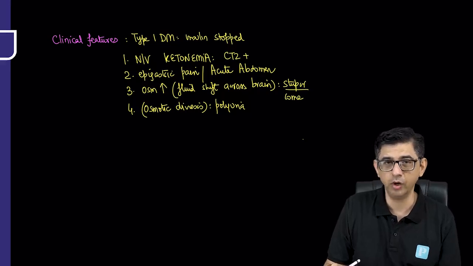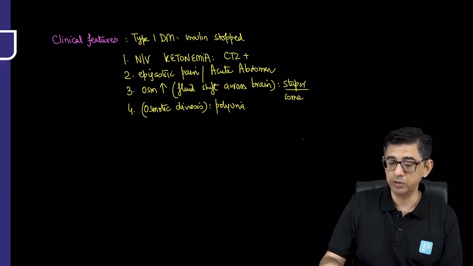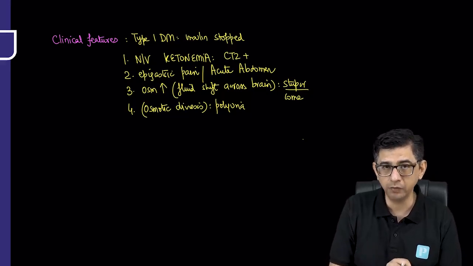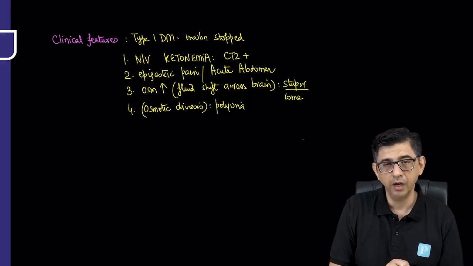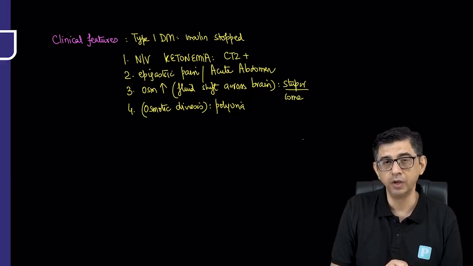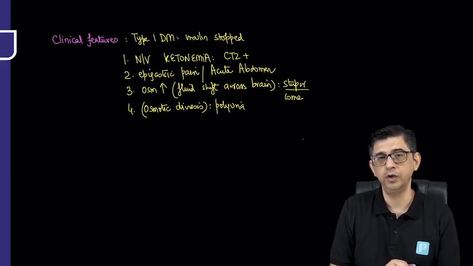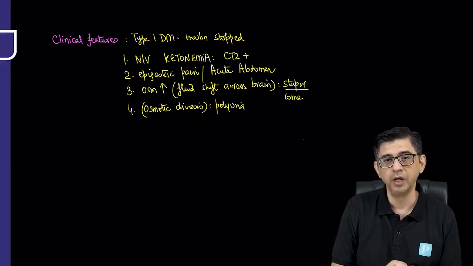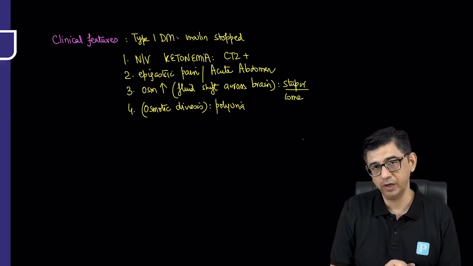A 10-year-old child can walk to the washroom by himself, but now he's lying in bed unconscious and urinating in the bed, and the mother is saying the bed is soaked with urine, he's urinating again and again, and finally you have to put a condom catheter in the child, and the urobag is getting filled very soon. That's because the sugar is high. It will cause osmotic diuresis, it will remove water from the body, and therefore dehydration will occur.